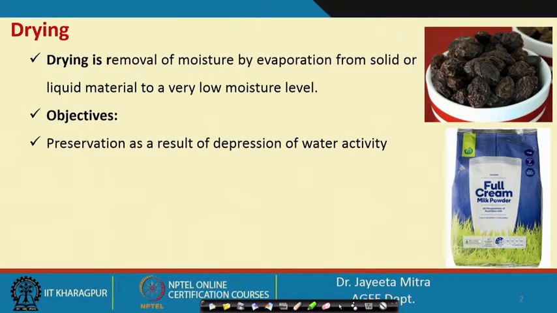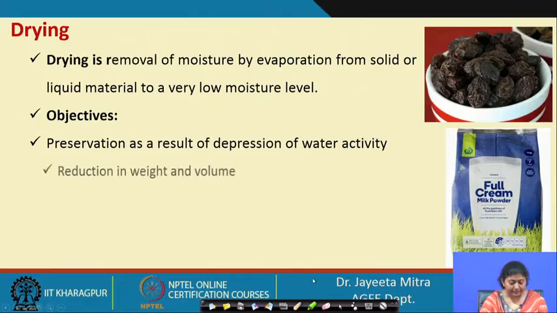Lowering of water activity is a very important phenomenon from the storage point of view for any food material. Mostly, if you see fruits and vegetables, they have very high moisture content, around 80% or 90% weight basis. So reduction of water activity is the first and important step of the drying method.